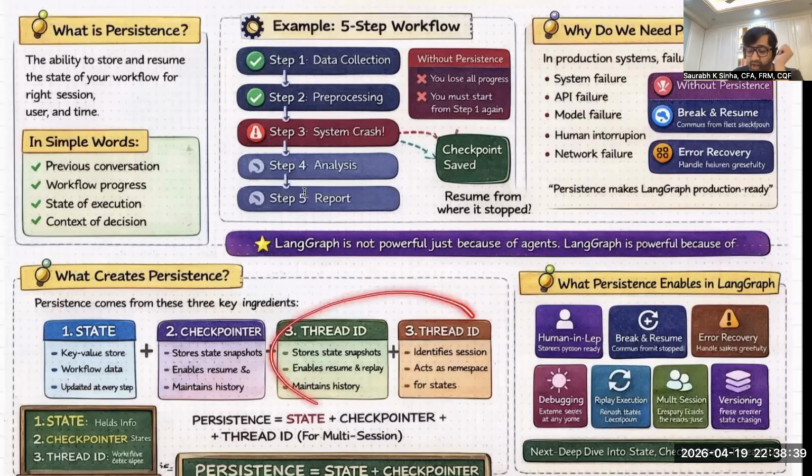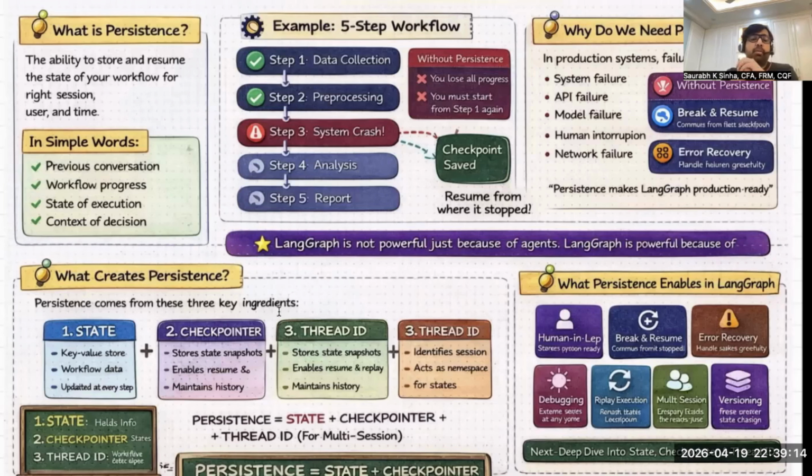Now comes thread ID. Thread ID is used for identifying the user in a multi-user setup, the session in multiple sessions, and the workflow instance in multiple instances. When you resume, thread ID tells you for which user, which session, or which instance you have to resume.